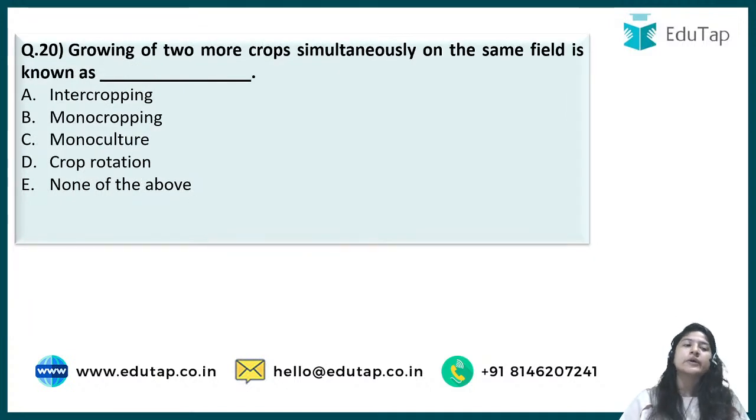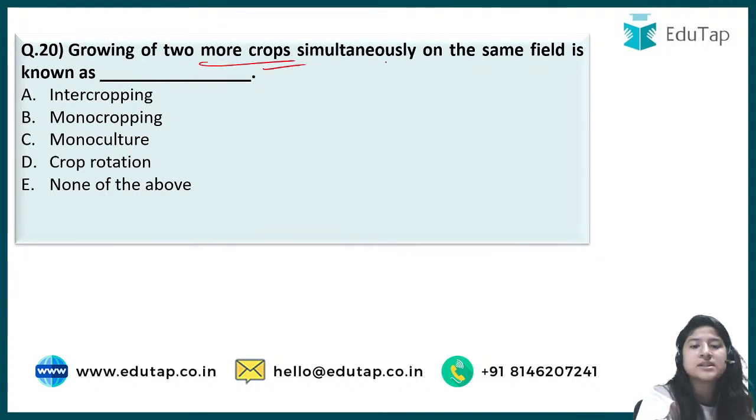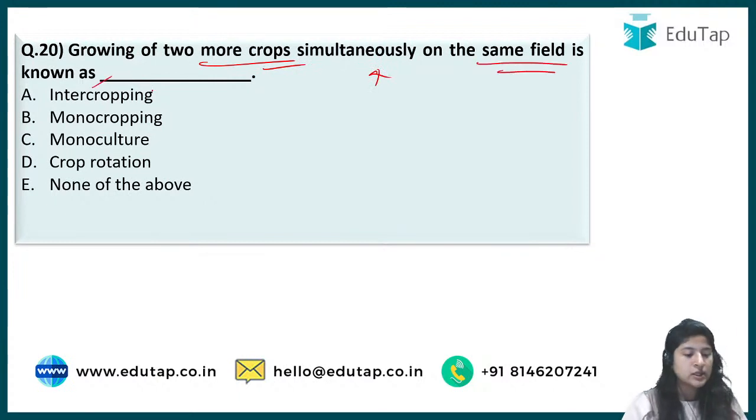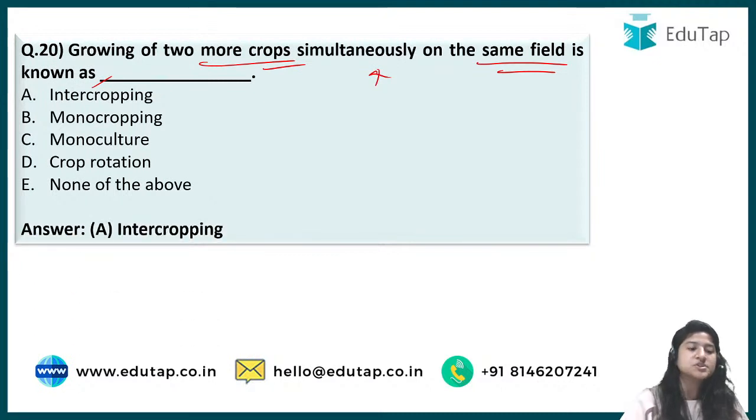Next is question number 20, which says growing of two or more crops simultaneously on the same field is known as what? So when two or more crops are grown simultaneously on the same field, it is known as option A, that is intercropping. Okay.